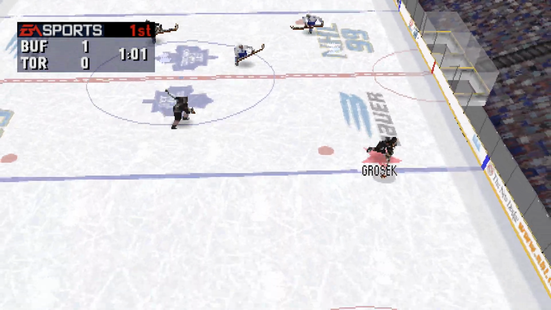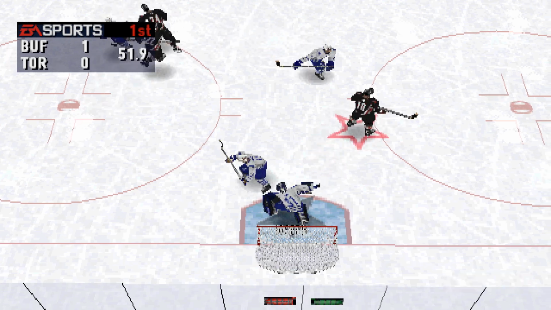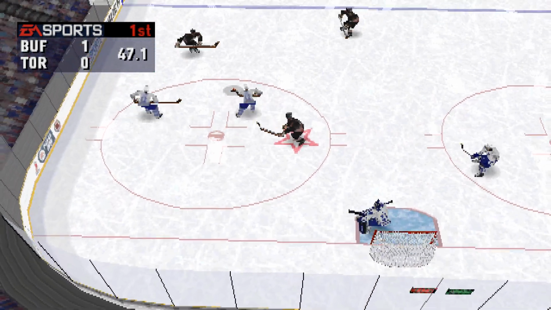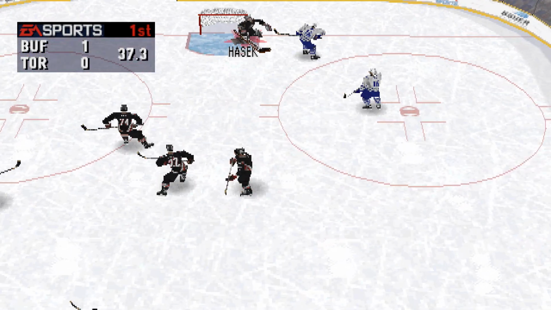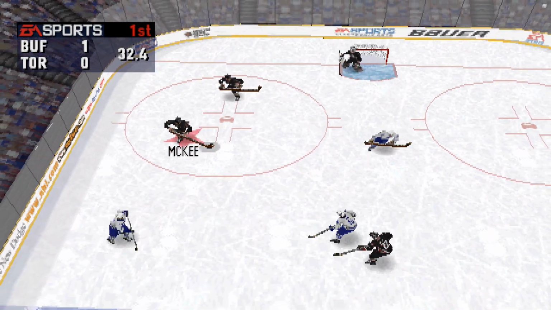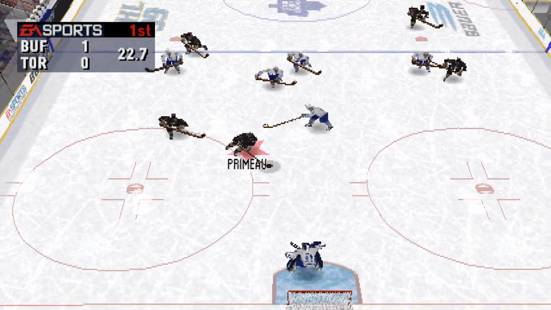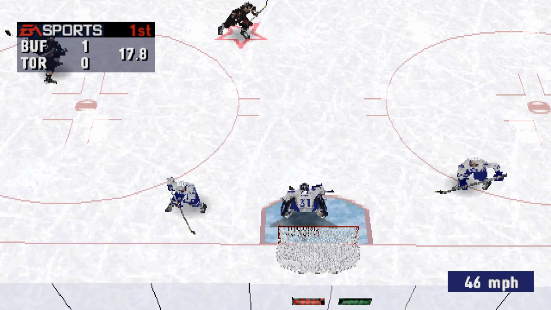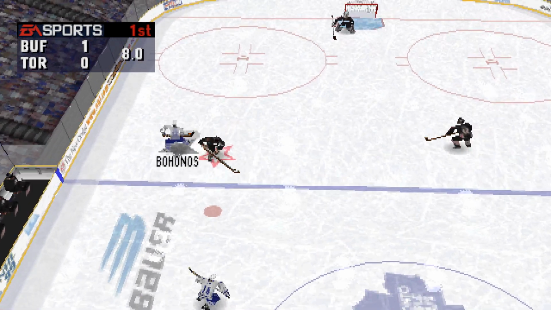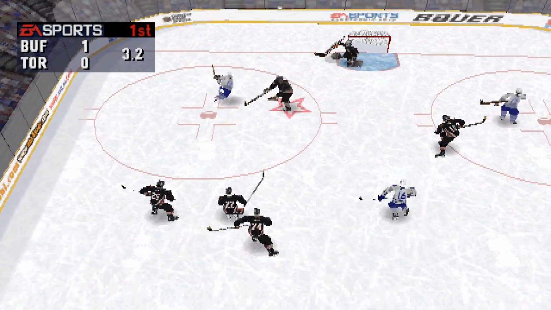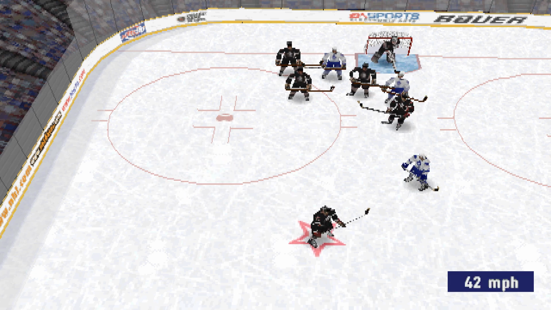Wilson passes ahead. Last minute of play in the first period. To the net. To Bahanas. Schneider passes ahead to center. To the net. Hasek stops that. Hasek gives it to McKee. Only 30 seconds remaining in the period. Toronto should be making a line change soon. Joseph stopped it. To Baker. Chips it ahead to Bahanas. Moves in to the net. After 1 period, the Sabres lead by a goal.